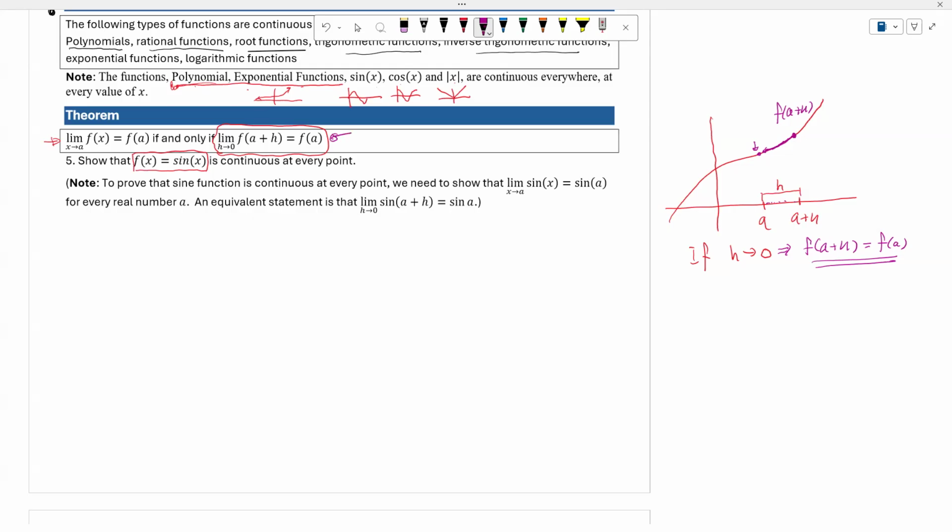So this is the idea about this theorem right here. Then let's see how we use this theorem to help us show that the function sine of x is continuous at every point. So what we would like to show is that the limit as h approaches 0 of sine of a plus h equals sine of a. If I could show that, and again, a is any number, that means the function is continuous everywhere.